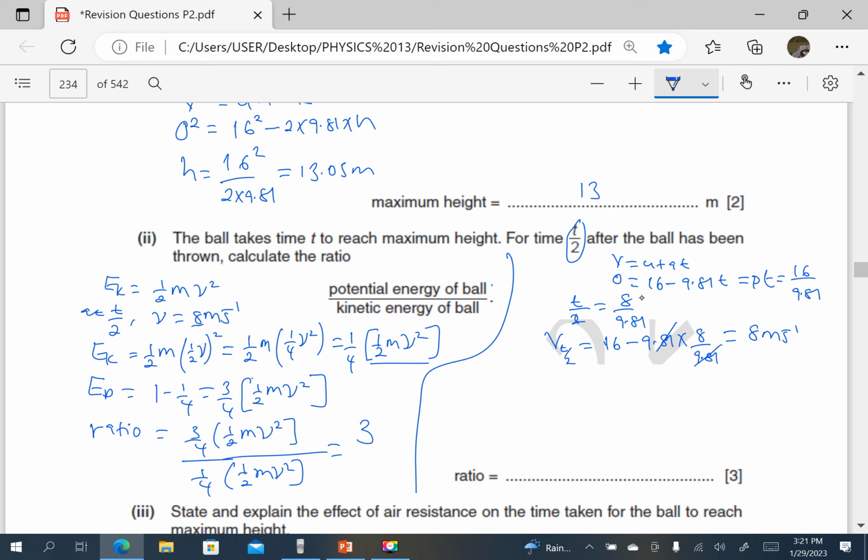So V squared is equal to U squared plus 2AS. We want the height at that time where the velocity is 8 meters per second. So when V is 8 meters per second, initial velocity was 16, squared, minus 2g times the height h, the height after t over 2.